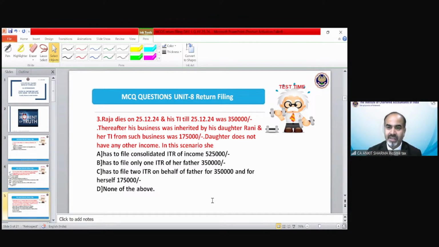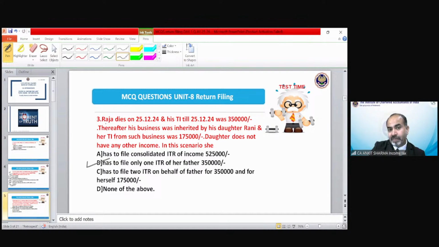So Rashmi is saying C, Pooja is saying C, Pallavi is saying B. The correct answer is B. It's not C. Why? Because there was a starting provision which says when the total income of that person for which you are assessable under this act is exceeding the basic exemption limit.